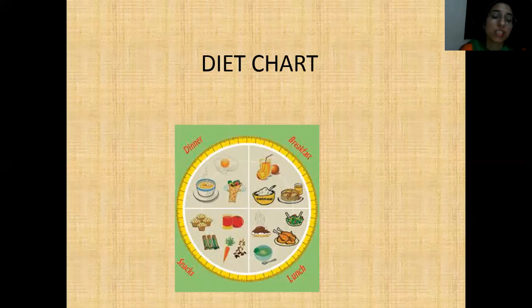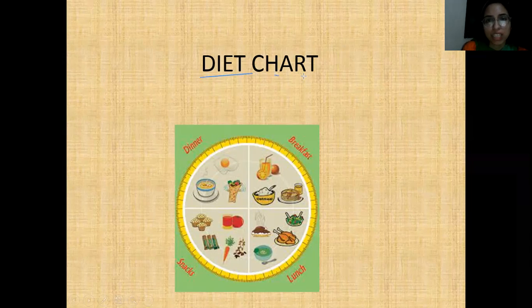You know what a diet chart is? As the name suggests, it is a combination of two words, diet plus chart.